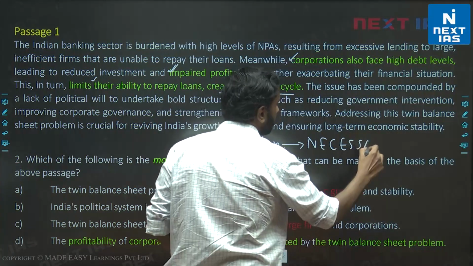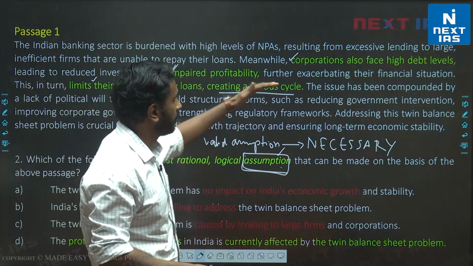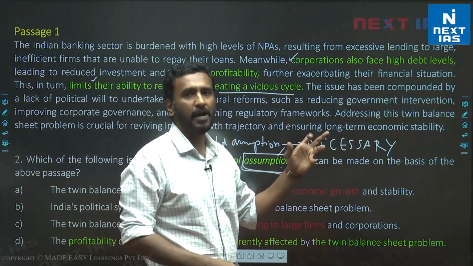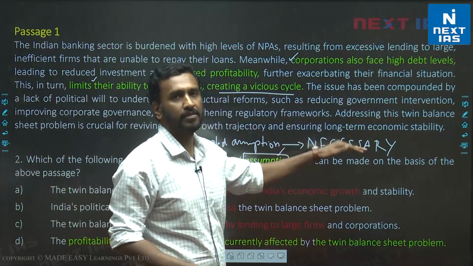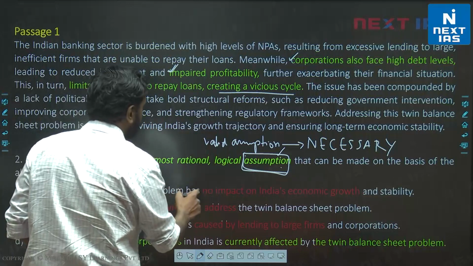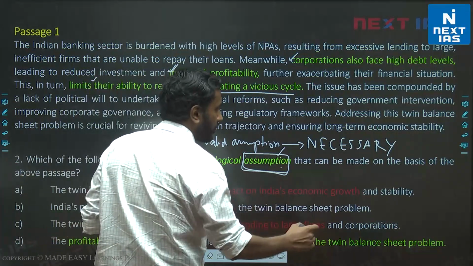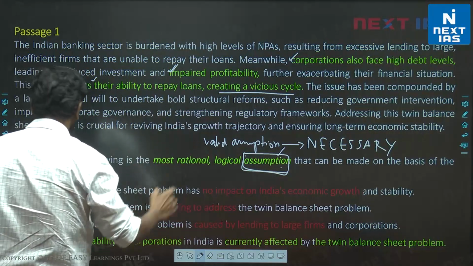इसका मतलब ये है that if you eliminate a necessary assumption, a part of the passage or an important part of the passage can get eliminated, meaning the assumption is necessary for the passage to exist. Let's look at this. Let's look at A. The twin balance sheet problem has no impact on India's economic growth and stability. This is obviously invalid. We know it clearly has an impact.